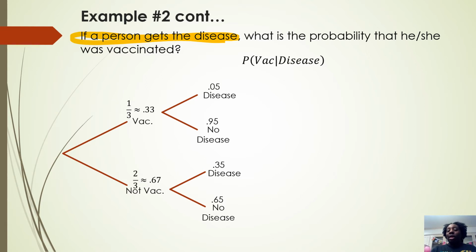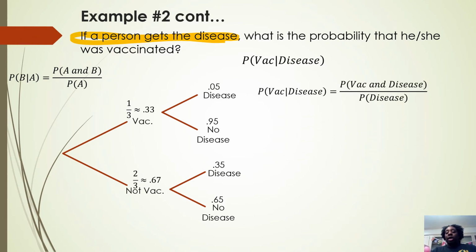All right, so therefore, the formula that we're going to have to use is that. So let's rewrite that in formula in the context so we know what math we need. So we need the vaccinated and diseased branch, purple at top. So I'm going to use yellow.